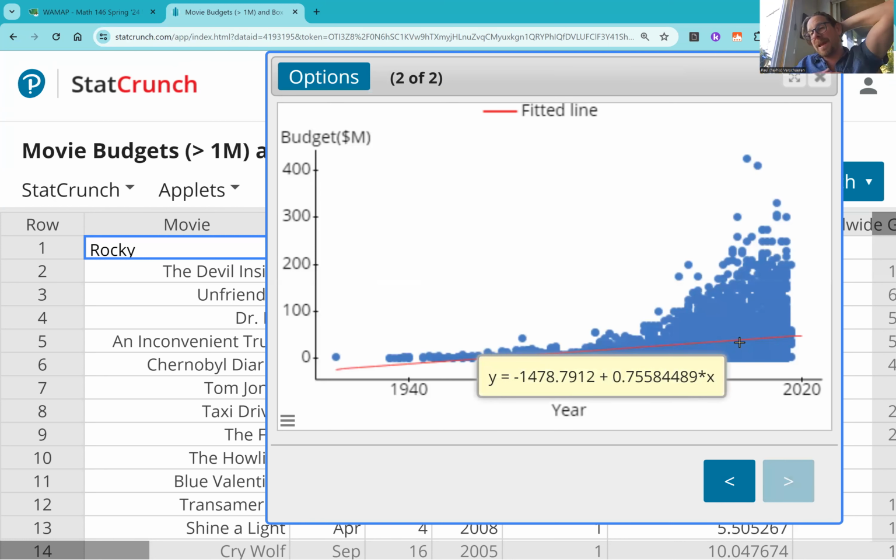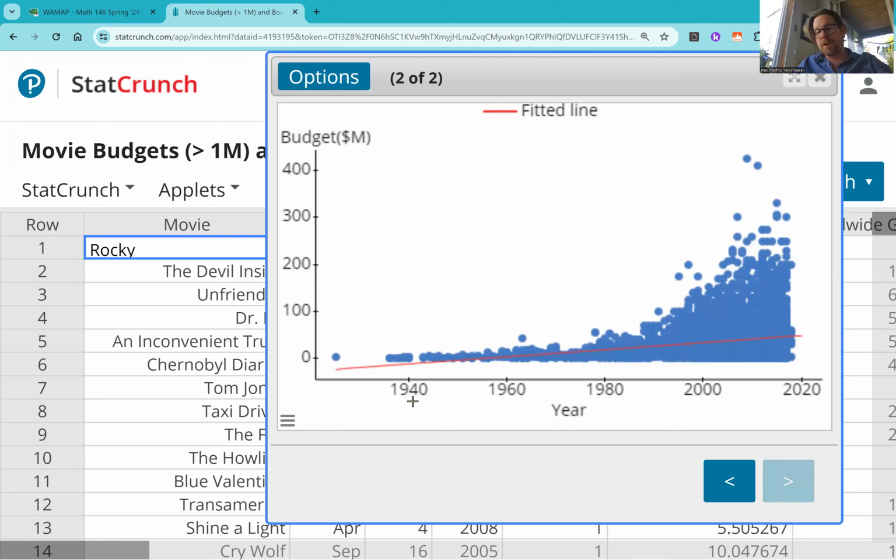In general, there are many more movies that are made now than were made back in 1940. So you just see a lot more data. There are cheaply made movies, there are expensive movies. We see movies with budgets far beyond anything that used to exist. But what this says is the year is not a good predictor of budget.